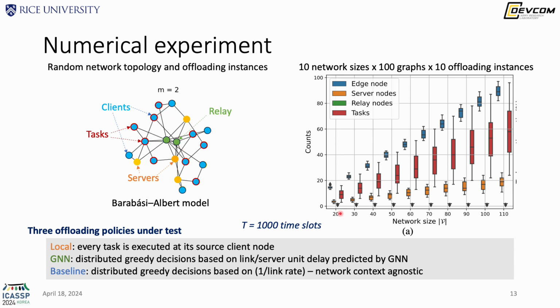So we create test instances from networks of 20 nodes to networks of 110 nodes. And then for each network size, we create 100 different random graphs. And then for each graph, we create 10 random offloading instances. We tested offloading with these three different policies, and the total simulation time is 1,000 time slots.